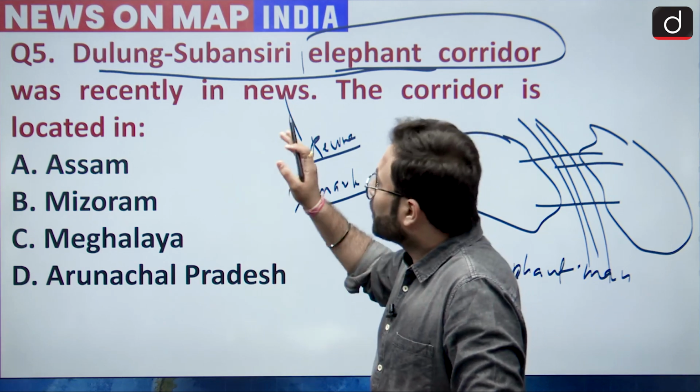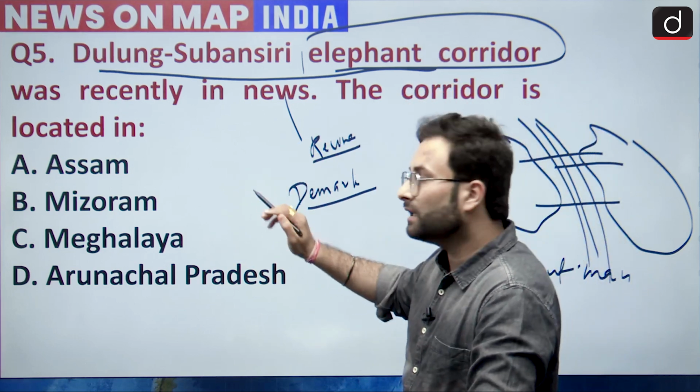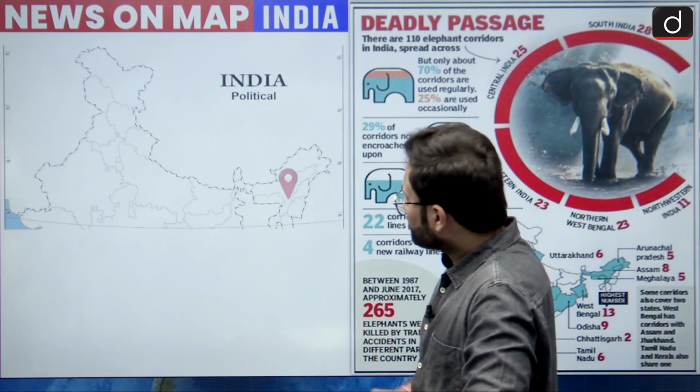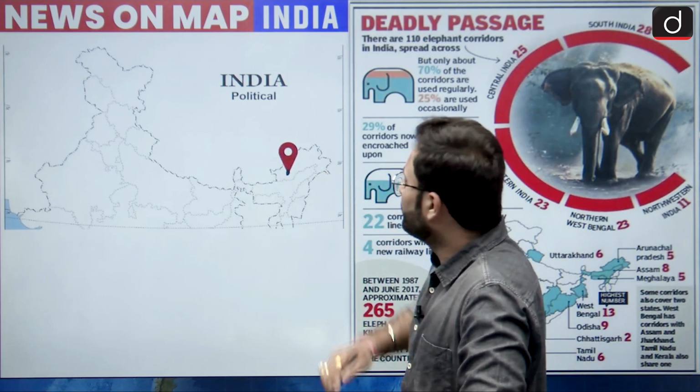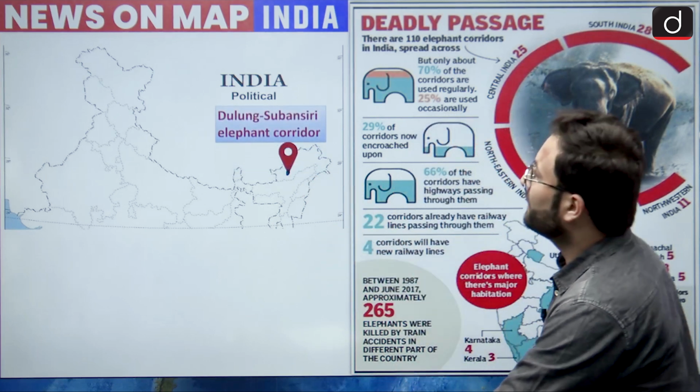It is located in Arunachal Pradesh. Now let's see on the map. Here in Arunachal Pradesh, we have this particular location wherein this Dulung-Subansiri elephant corridor is present.